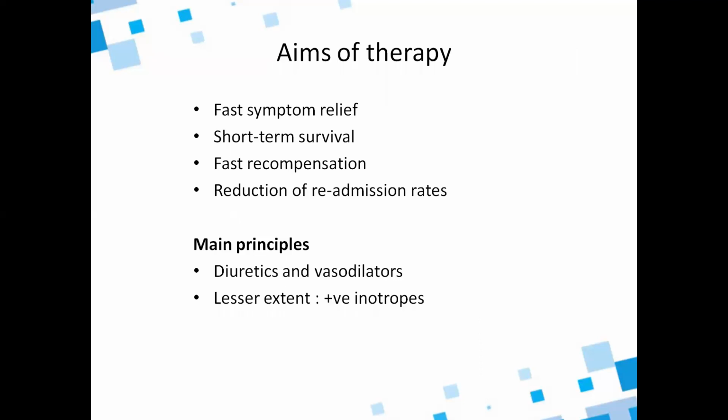What are the aims of therapy in acutely decompensated heart failure? Fast symptom relief, short term survival, fast recompensation, reduction of readmission rates. The main principles of therapy: the treatments of choice are diuretics and vasodilators, and to a lesser extent, positive inotropes.